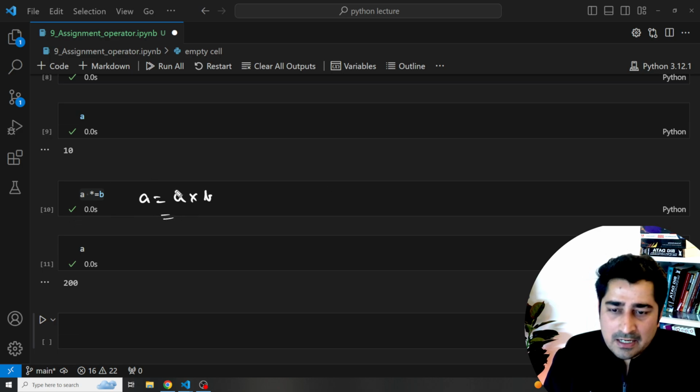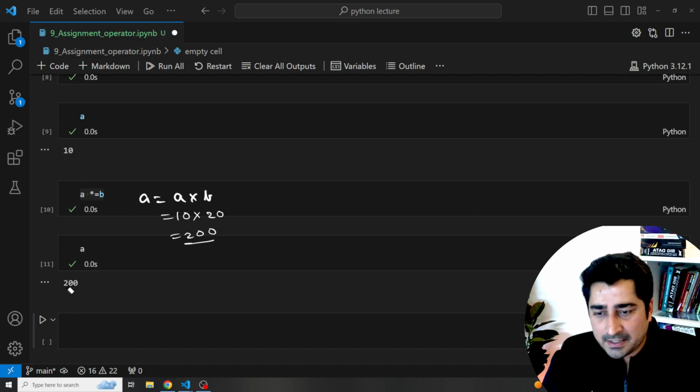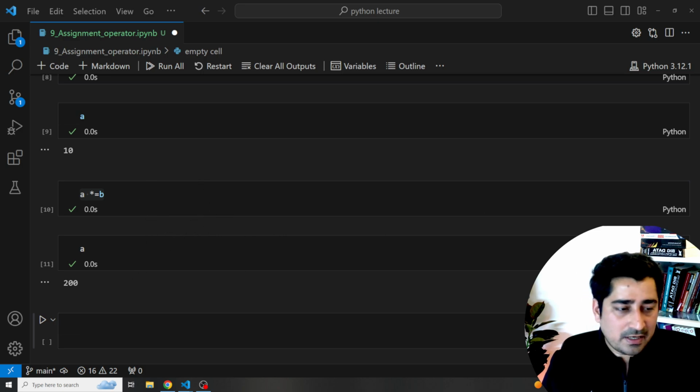Now, what is the value of A as of now? Value of A is equal to 10. What is the value of B as of now? Value of B is equal to 20. What is the final value of A? Final value of A is equal to 200. So even with the multiplication operator, we can use this assignment operator. We can multiply and then assign it with the help of shorthand.